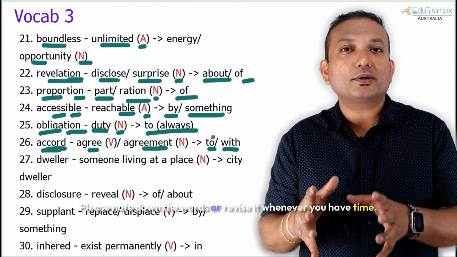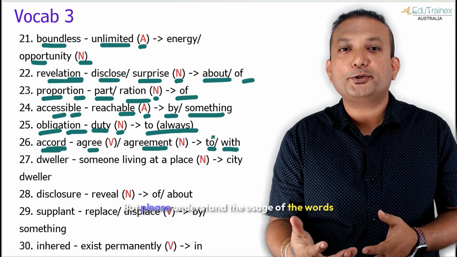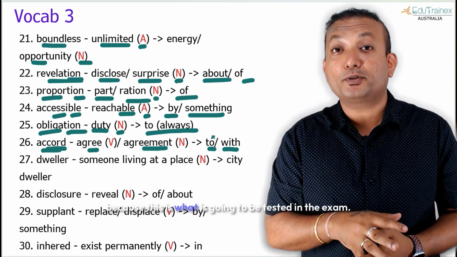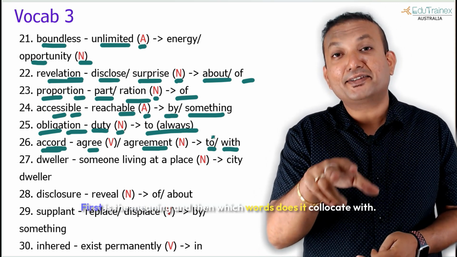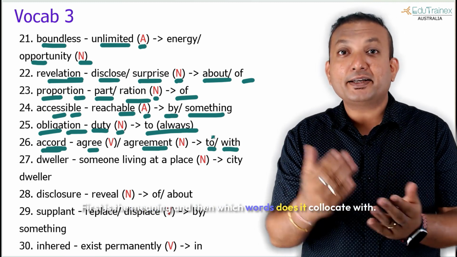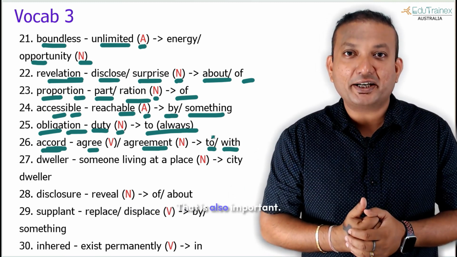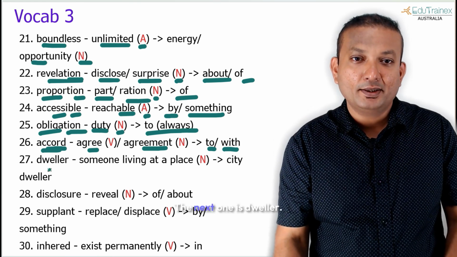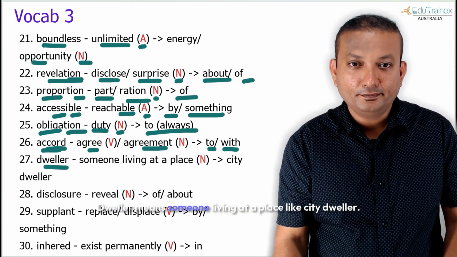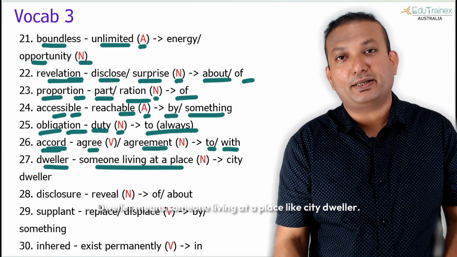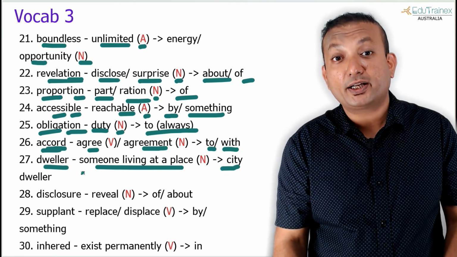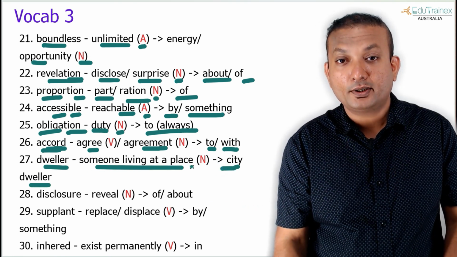Please note down the words or revise them whenever you have time, but please understand the usage of the words, because this is what is going to be tested in the exam. First is the meaning, and then which words it collocates with. That is also important. The next one is dweller. Dweller means someone living at a place, like city dweller. So this is a noun.